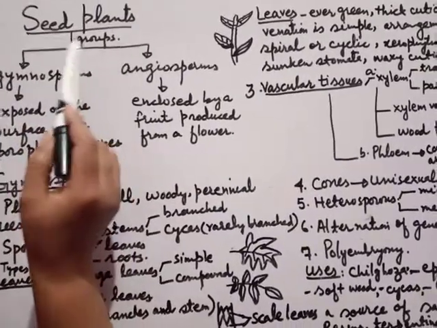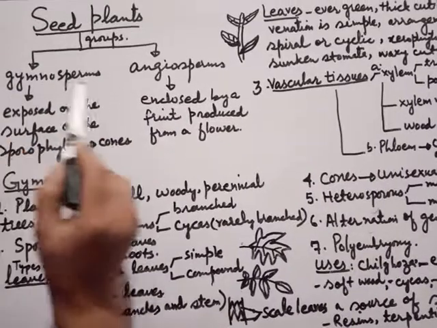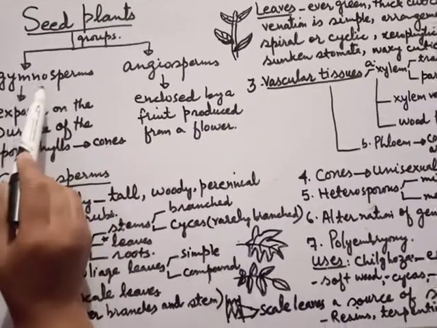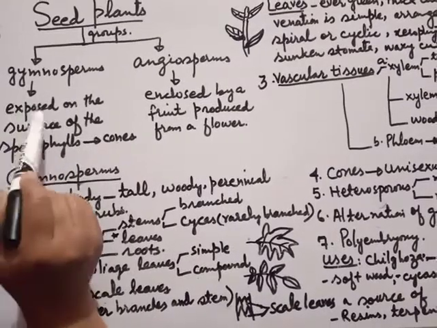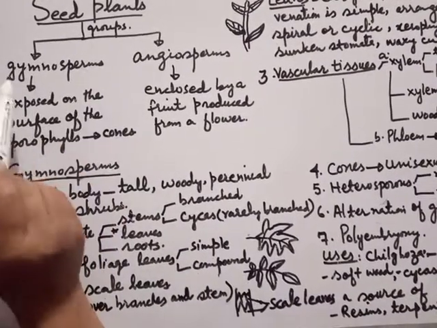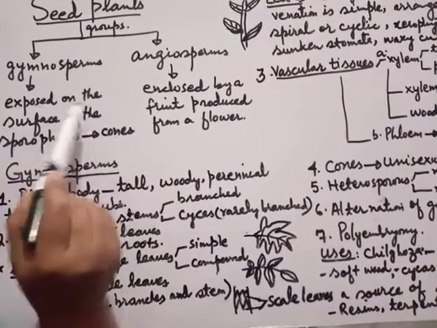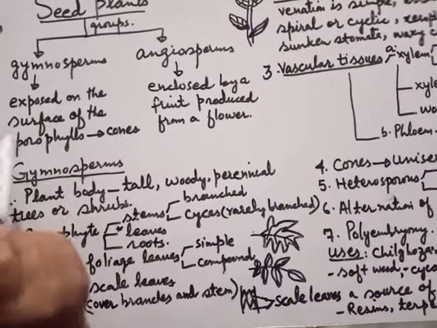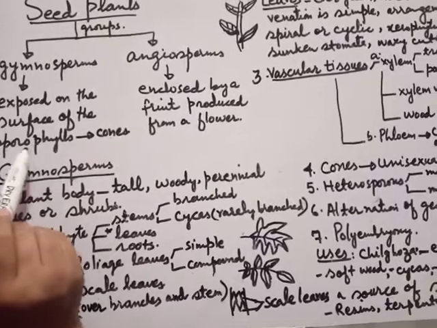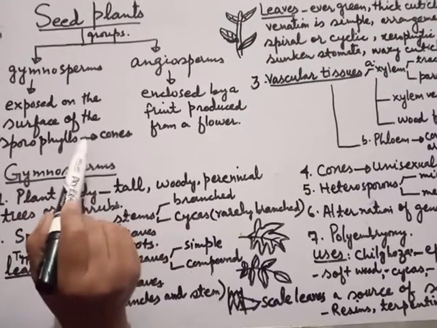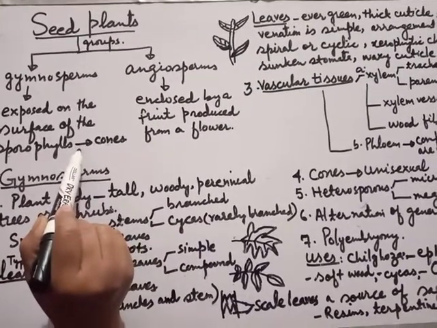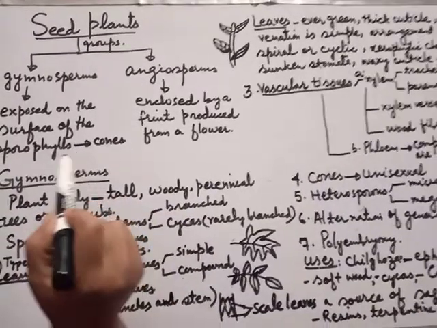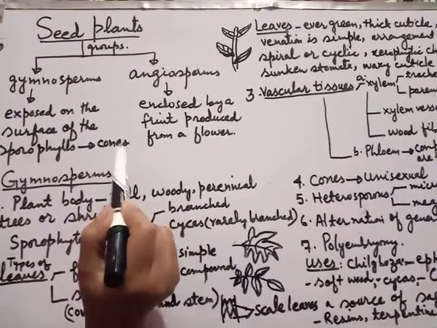The two groups of seed-bearing vascular plants are gymnosperms and angiosperms. The word gymno means naked or exposed, and sperm means seeds. In these plants, seeds are exposed on the surface of the sporophylls. Sporo means spores and phylls means leaves, and they assume the shape of a cone. They are arranged to make up cones.